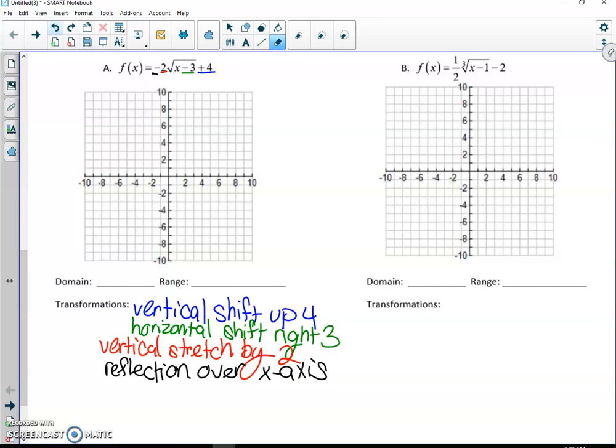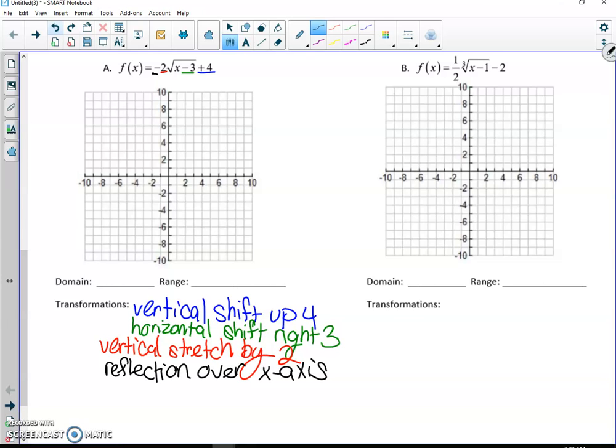And the way I remember that is, if you saw a negative on the x, you would think, oh, it's on the x, so it's a reflection over the x. But remember, we lie to our x's, so it's really a reflection over the y. So that means the one on the outside has to be a reflection over the x.